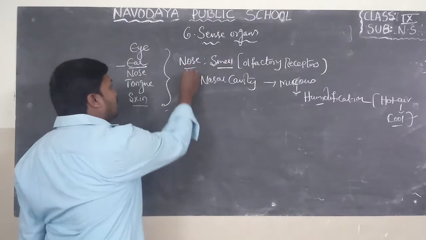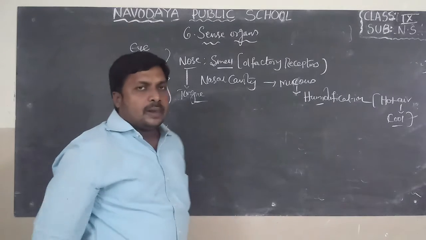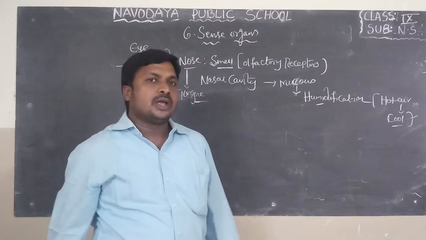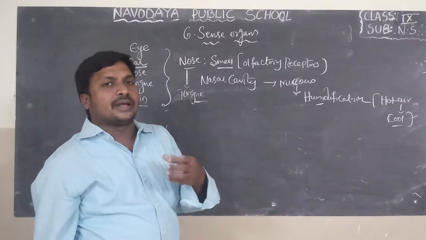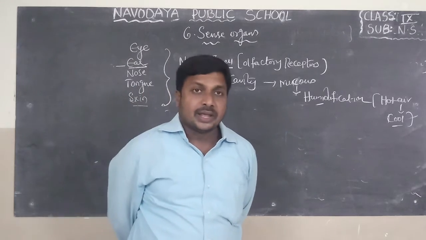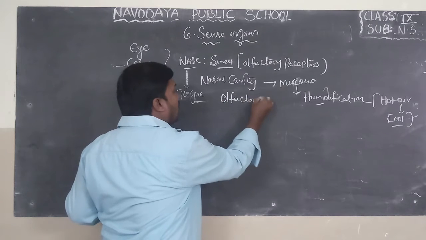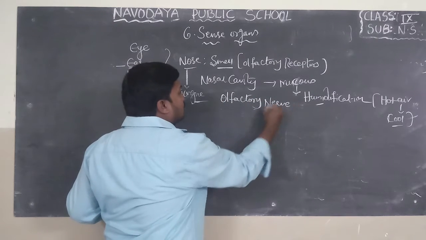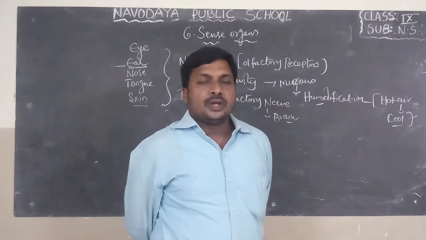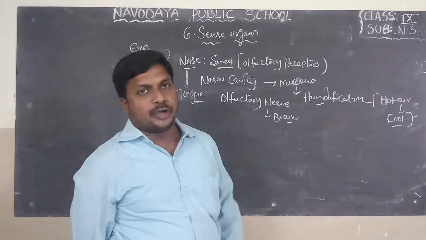And if you observe, there is a close relationship between nose and tongue. Do you know? We can identify the smell of objects or food items without seeing them also. What is the reason? When the smell chemicals dissolve in the mucous membrane, it produces some electrical impulses. These impulses are carried by a nerve known as the olfactory nerve to the brain. Do you know? At the time of severe cold, we cannot find out the taste of food and we cannot find out the smell of food.